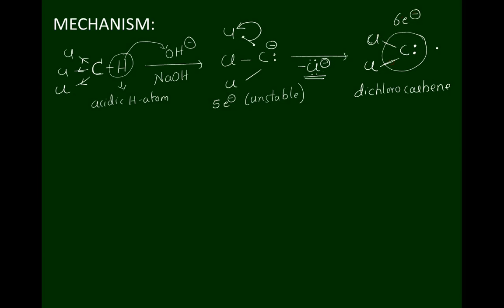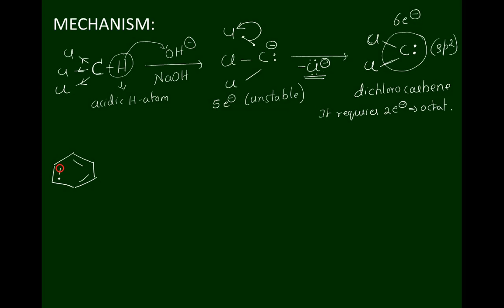It is an sp2 hybridized carbon atom. To attain the octet structure, it still requires 2 more electrons. Therefore, dichlorocarbene acts as an electrophile. Now the reaction. I will directly start with sodium phenate.